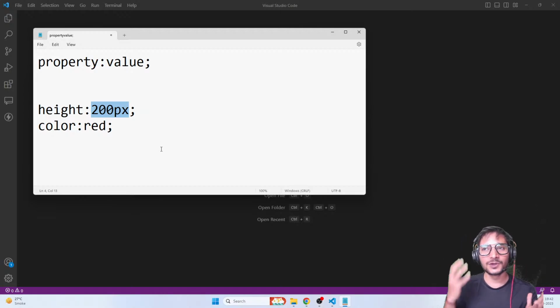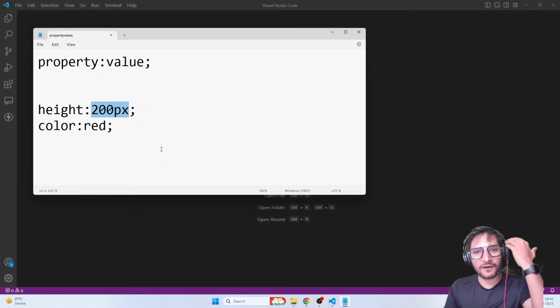And CSS is always written like this. That means you simply have to identify the element. So let's say I have created an image. So I identify that this is the image element, and now I want to do some CSS on it. I want to stylize that image element. So you have to just think of the properties. Now CSS has hundreds and hundreds of properties, right?